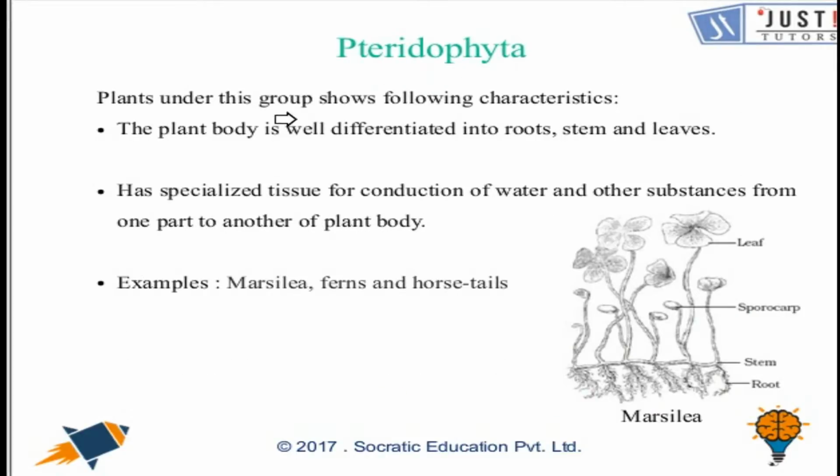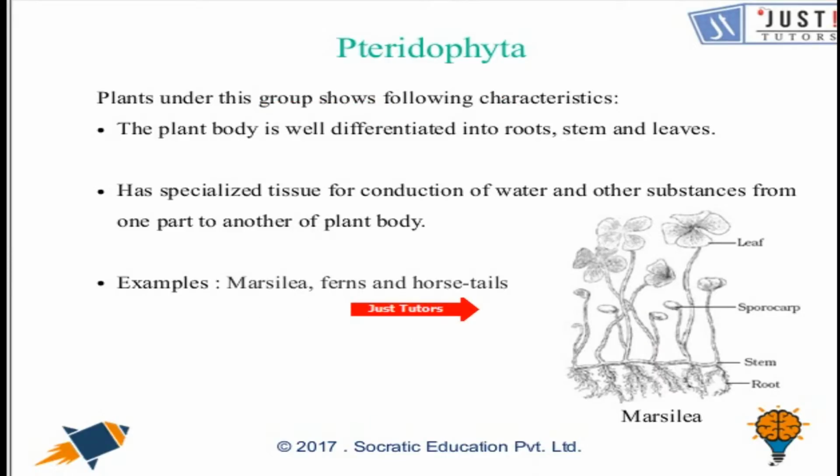The next one is Pteridophyta. So the plant body is differentiated into root, stem and leaf. Vascular system is present, and with that they do not bear seeds, and hence they are called cryptogams. Plants of the rest of the divisions bear seeds, and hence they are called phanerogams. The examples of Pteridophyta could be ferns and horsetails.